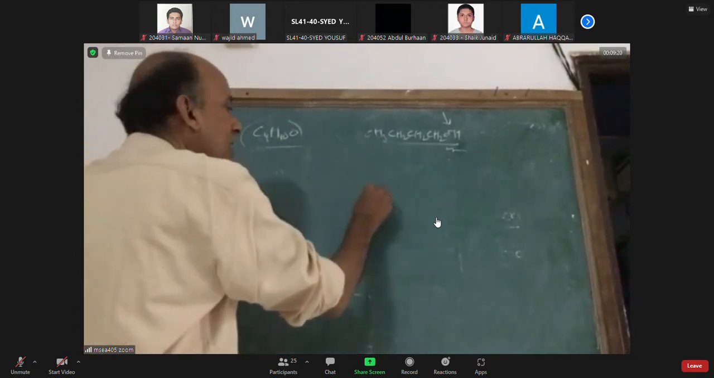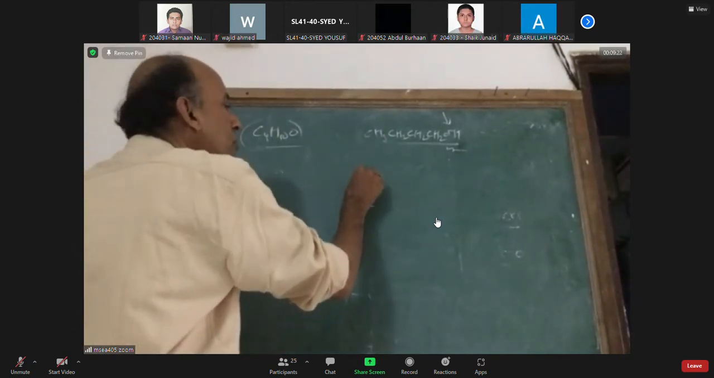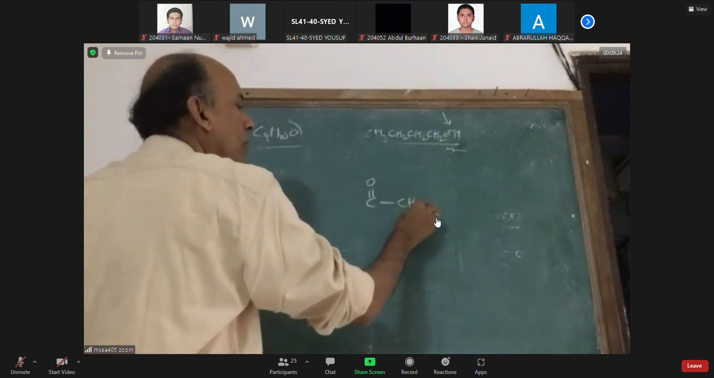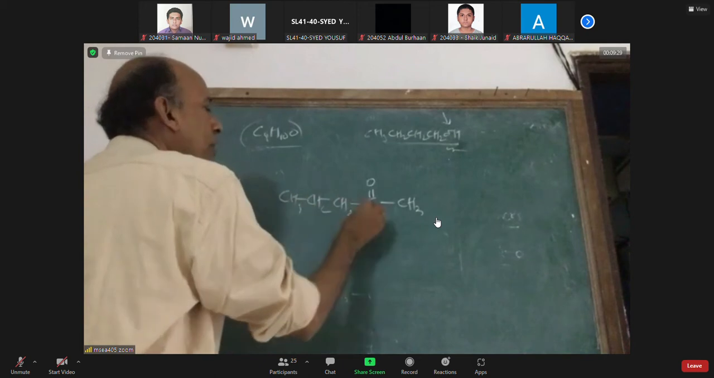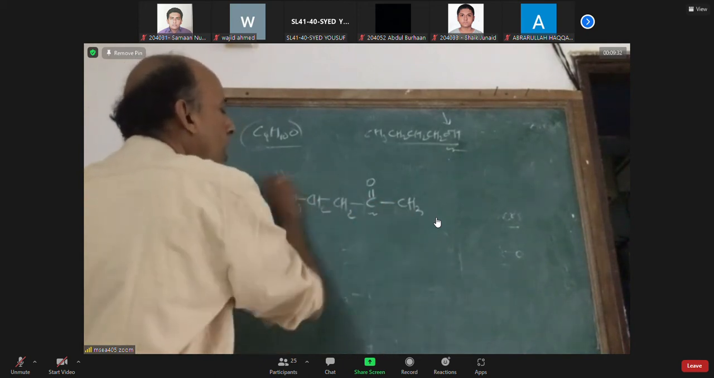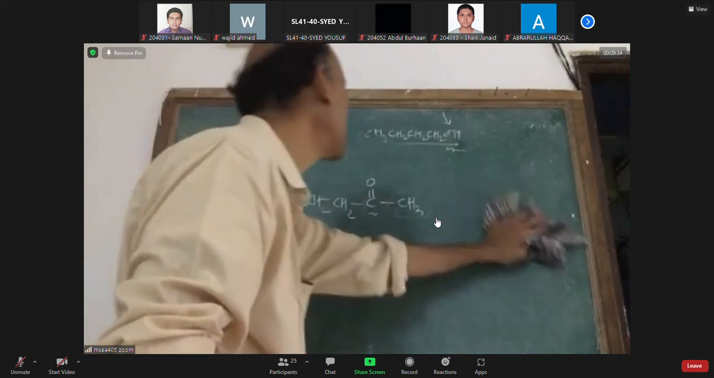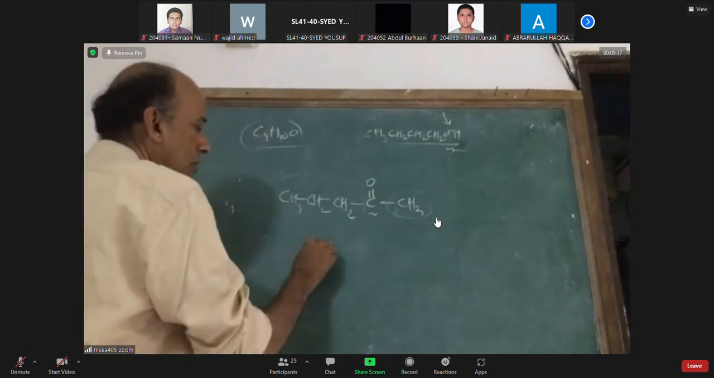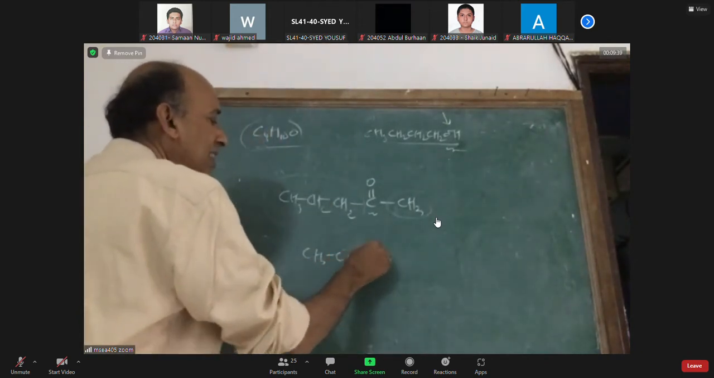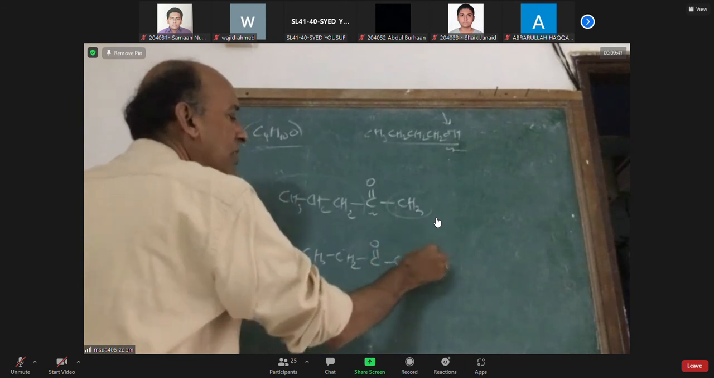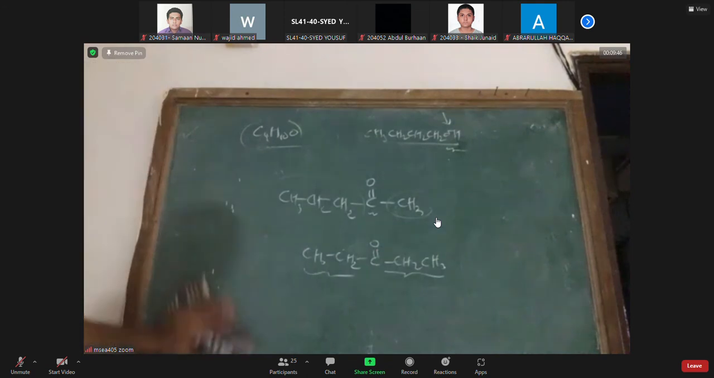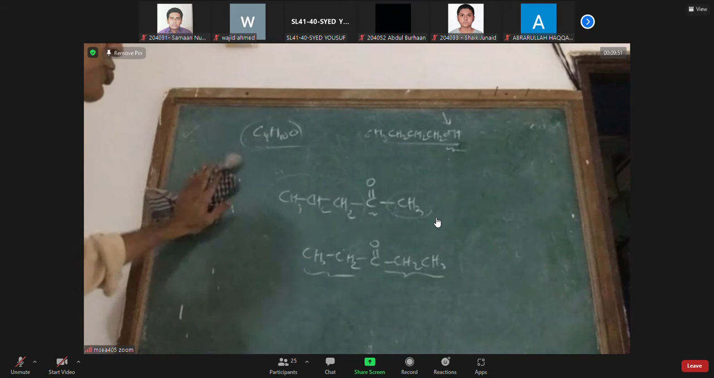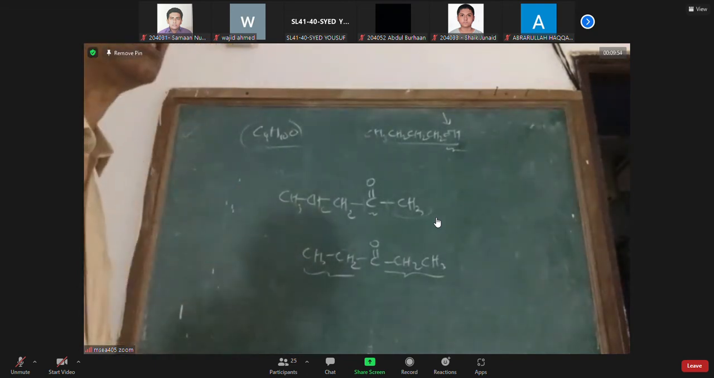Just taking a deviation. Compounds which have the C double bond O group: the C double bond O is also a bivalent functional group. It can also be linked to 2 alkyl chains on both sides. So this is called 2-pentanone and this is called 3-pentanone. Both have the same functional group, but they differ in the length of carbon chains, so they are called metamers. Ketones can also show metamerism. So that is the second example.